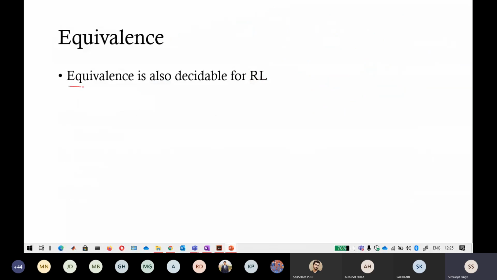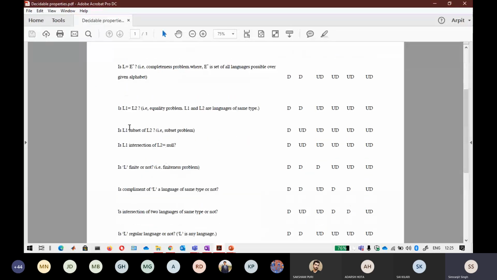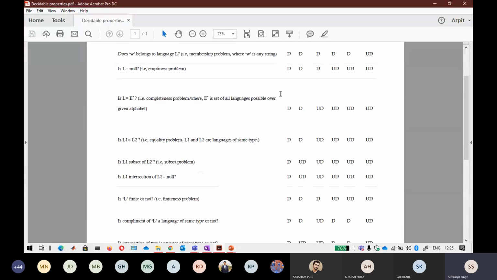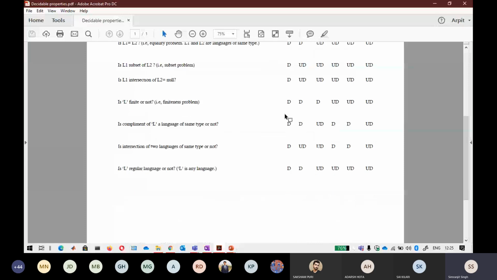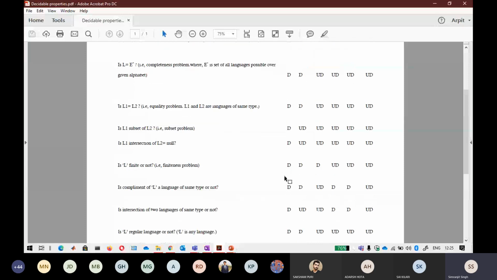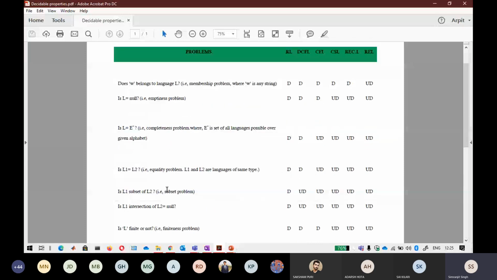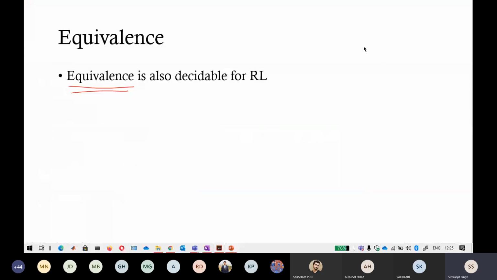The last property is equivalence. I will only tell you about three properties. You should take a look at the table. I don't think all the properties are easily understandable just by looking at it, such as L1 is a subset of L2. Don't worry about that, because in the context of regular languages, all the properties are decidable. So you just go through all the properties. I'm just explaining a few of them. I will only explain three properties, but the rest are understandable by just taking a look at the table. I explained the properties of regular languages because by looking at the names you will not understand exactly what is happening.